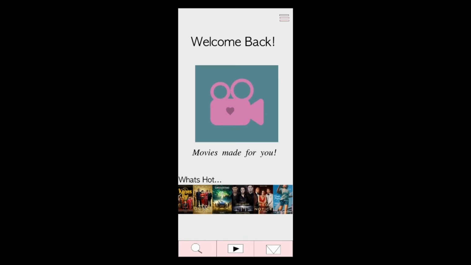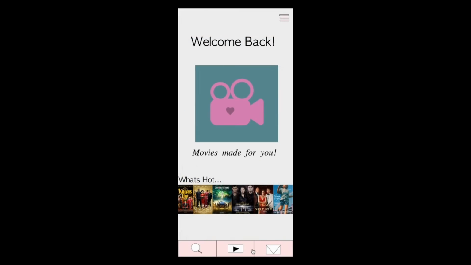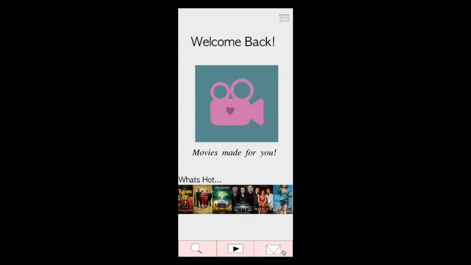And it has a basic what's now popular, like most apps do, but here is our quick search section, and this is for when you're in a certain situation, a certain mood, and you just want to find a movie based on that mood. And you have different genres here, and then you hit the home button to get home. These are your suggestions based off the quiz you previously took. And you hit home once again.